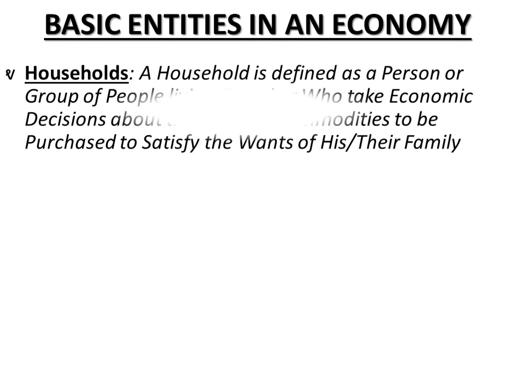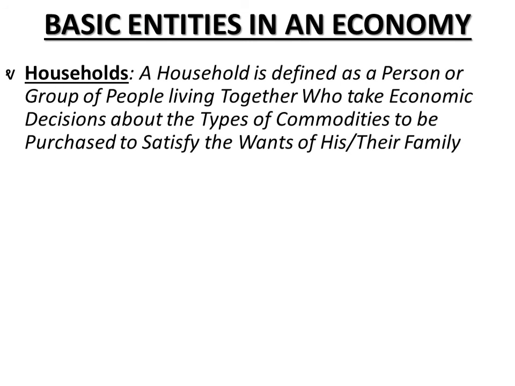Then in every economy there are basic entities, and we have three entities in our economy: household, firm, and government, about which we are studying throughout this chapter. Their role we are studying. A household is defined as a person or group of people living together who take economic decisions about the types of commodities to be purchased to satisfy the wants of the individual, if one person is there, or of the family, if the family is there.